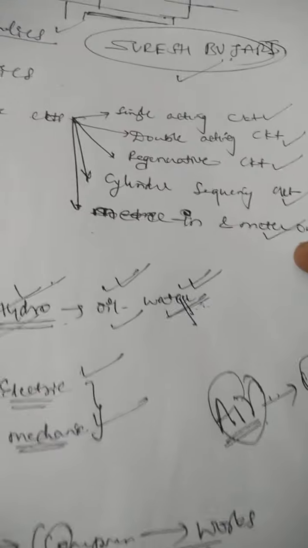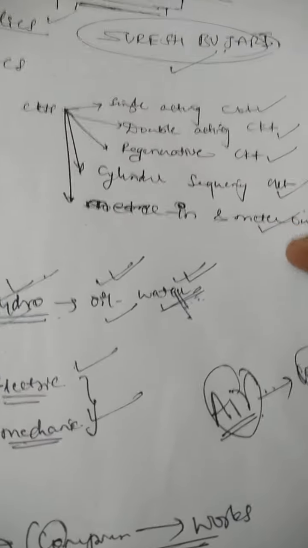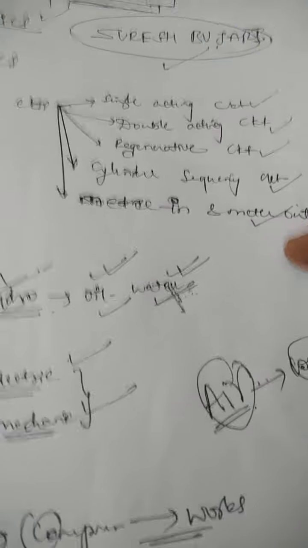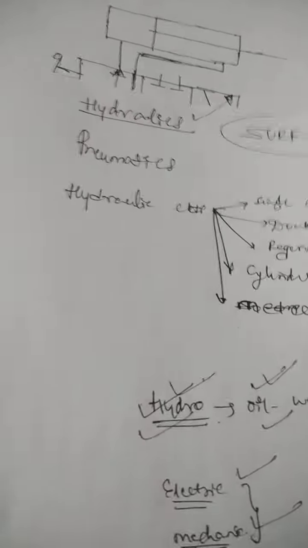Many hydraulic circuits are available, and according to them we get different functions and different work as output. In today's session, I want to take the first hydraulic circuit for our study, that is the single acting hydraulic circuit.